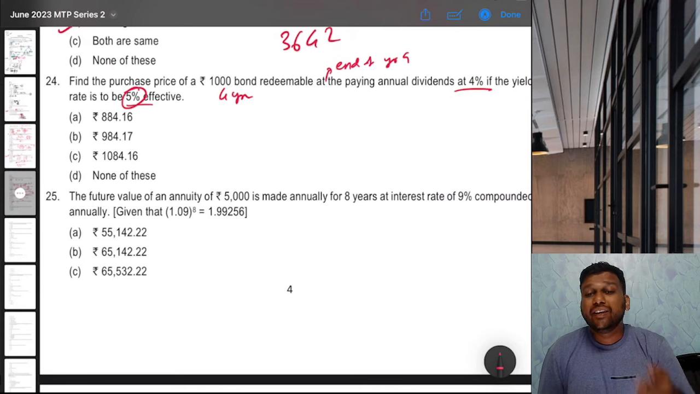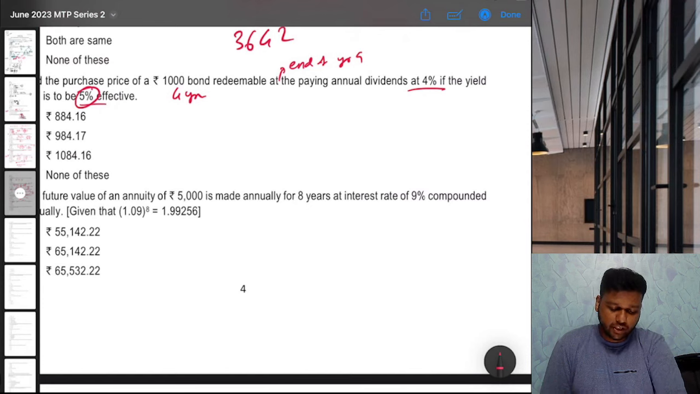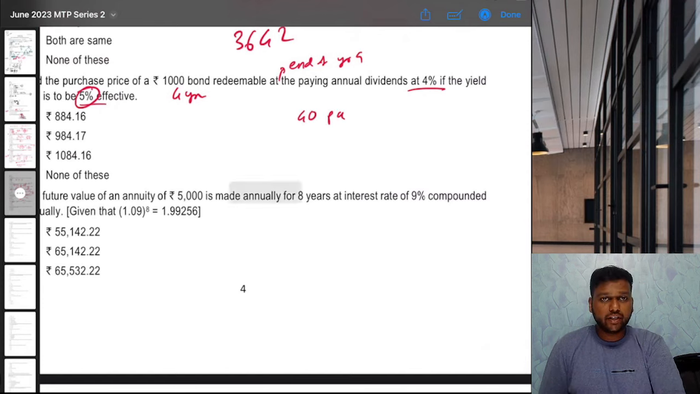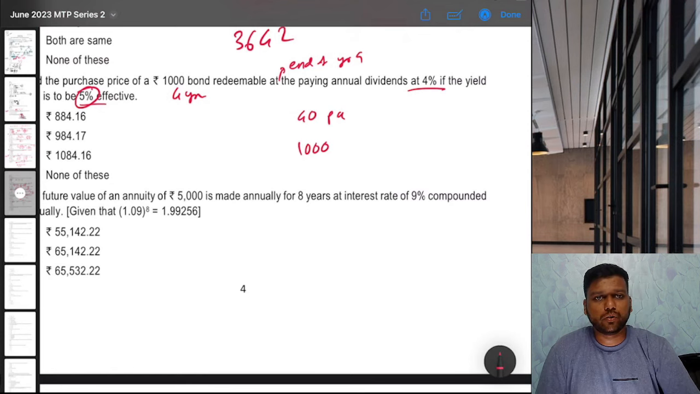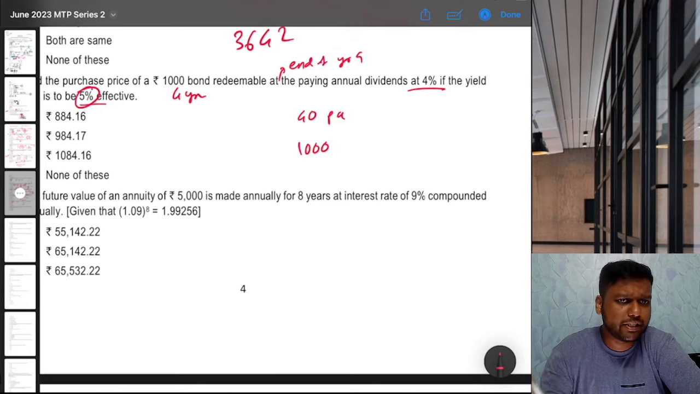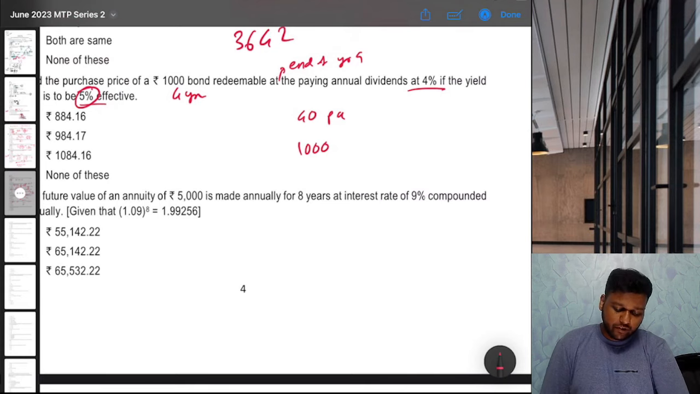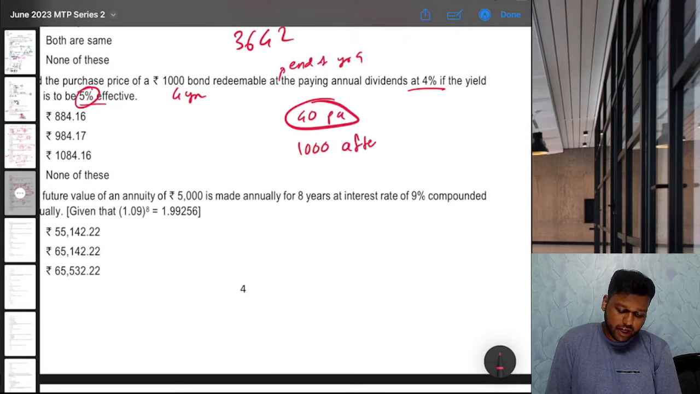What does it mean? That means every year it will pay 4% dividend. What is 4% of 1000? So it will pay 40 per year for 4 years, and it will pay 1000 rupees at the end of year 4. Let's assume that it is redeemable at par. Redeemable at par means it is redeemable at 1000 rupees. That means we'll have 40 rupees annuity for 4 years, and then 1000 rupees which are being received after 4 years.